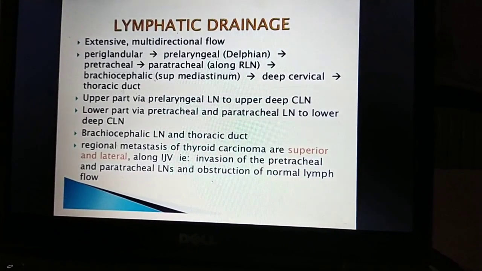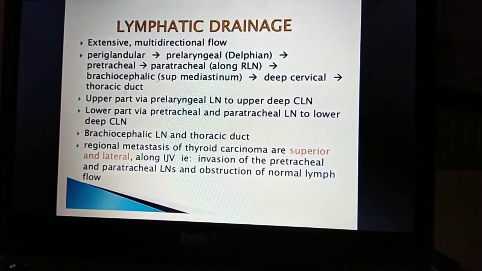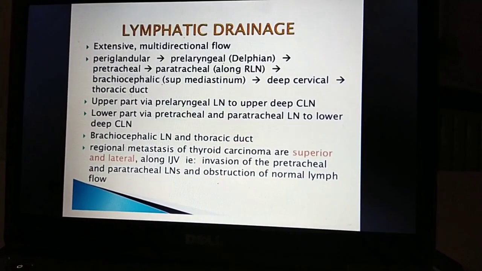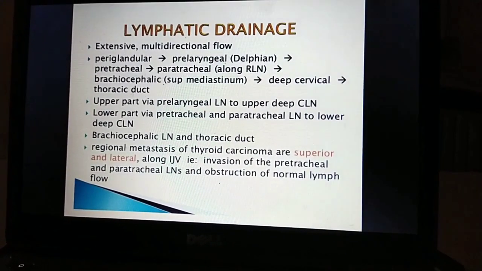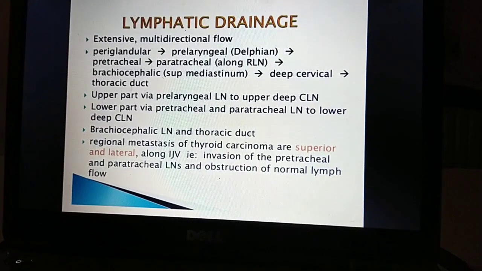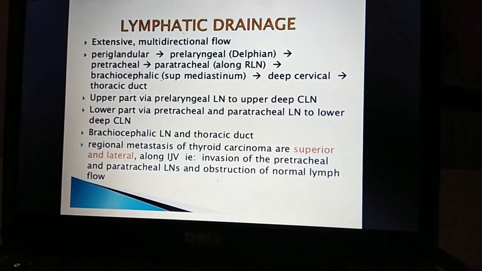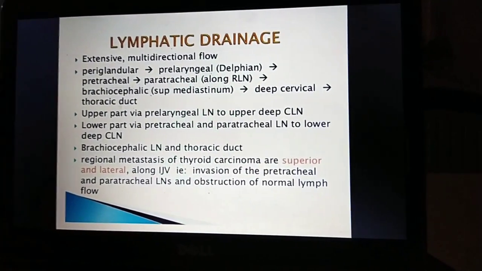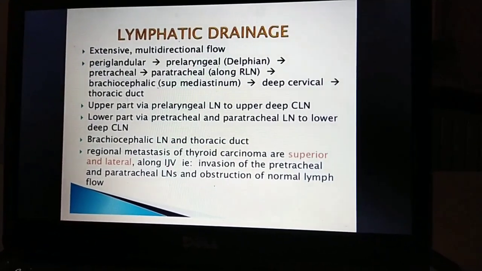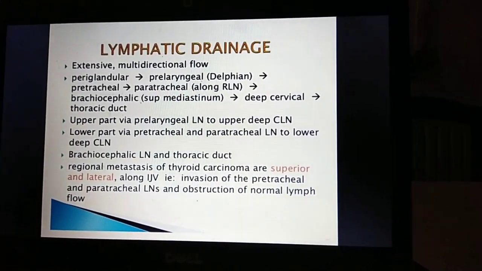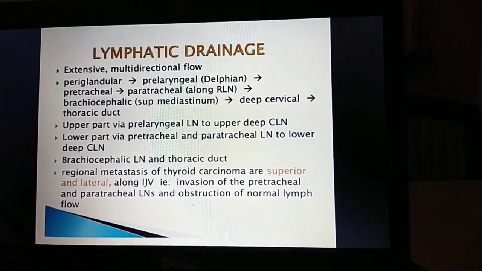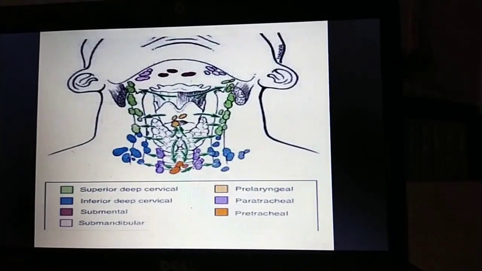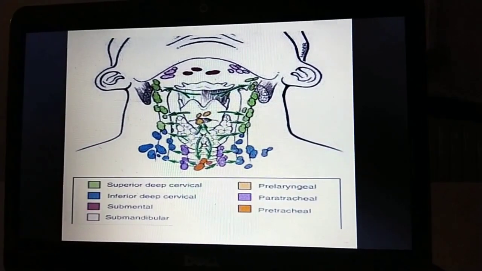In the upper part, we have the prelaryngeal lymph nodes draining to the upper deep cervical lymph nodes. In the lower part, we have the pretracheal and paratracheal lymph nodes draining to the lower deep cervical lymph nodes. Like that, it drains directly into the thoracic ducts. This is very important in carcinoma of the cervical region or carcinoma of the thyroid gland and extension of carcinoma of the neck.